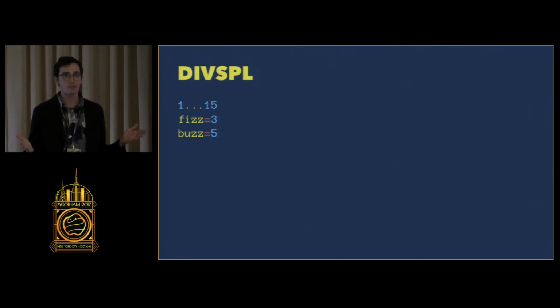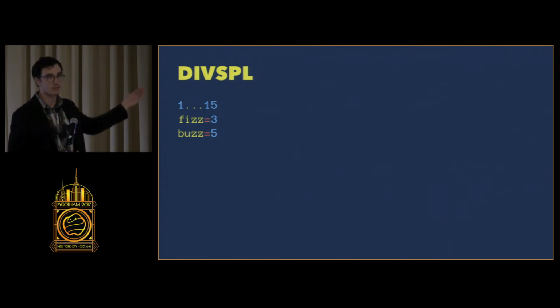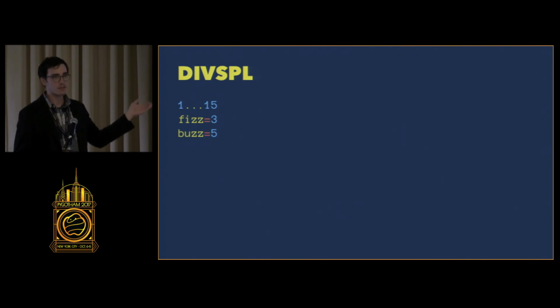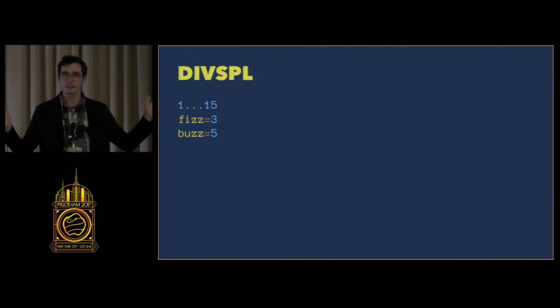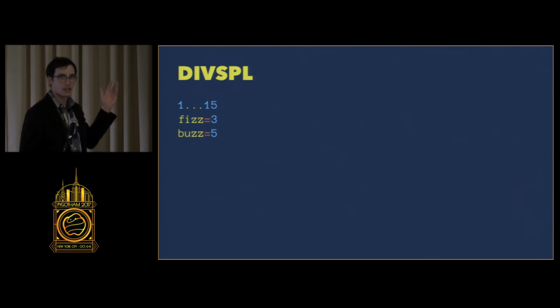So let's just make it the bare amount of information necessary to implement FizzBuzz, right? We need to know what the range of numbers we want to print is and what we should replace one number with if it's divisible. So it's 1 to 15, fizz is 3, buzz is 5. Done, that's FizzBuzz implemented. So my goal for the talk is to show you how you can take this syntax and turn it into something that does solve the FizzBuzz problem.